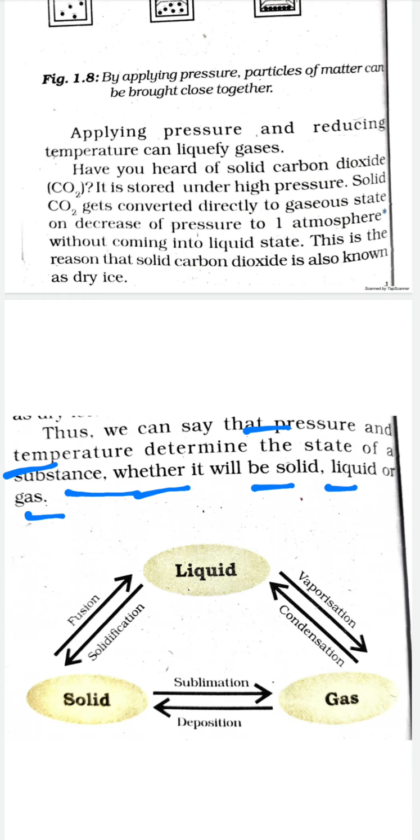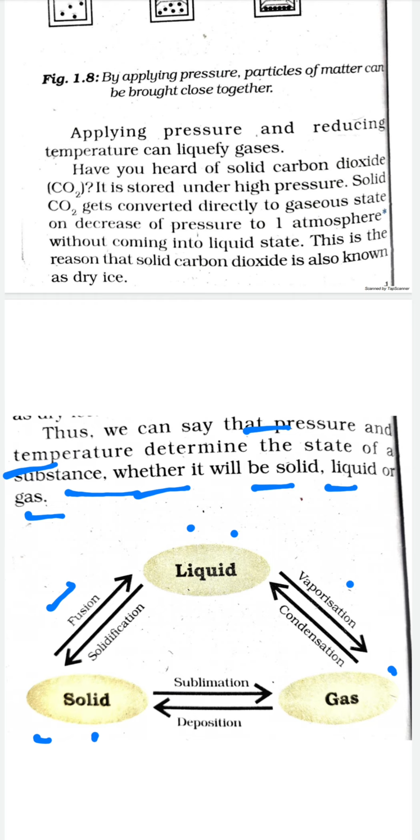Now this figure summarizes the interconversion between the different states of matter. Let's see this. The solid state changes into the liquid state. When we heat a solid, it melts into the liquid, or we say it fuses into the liquid. The process is called fusion. Upon heating, the liquid changes into gas. We call this change vaporization, right?